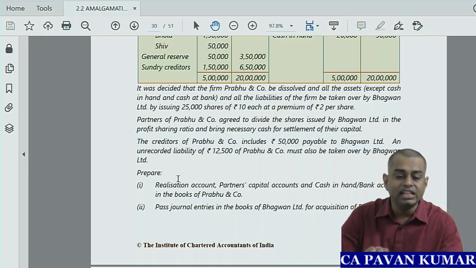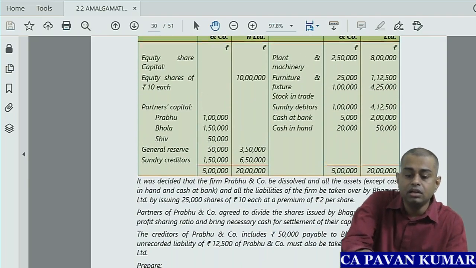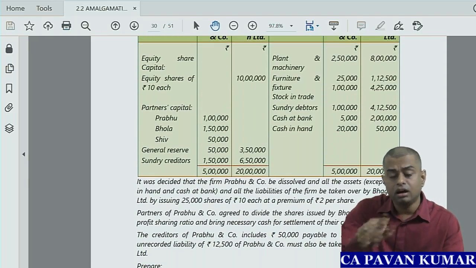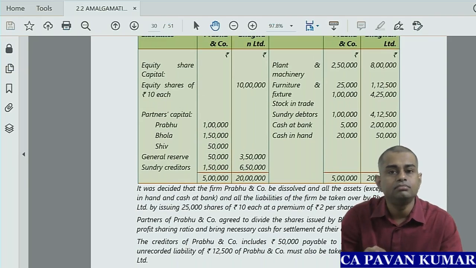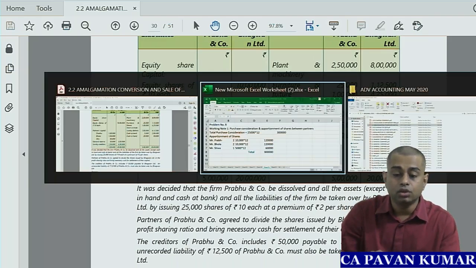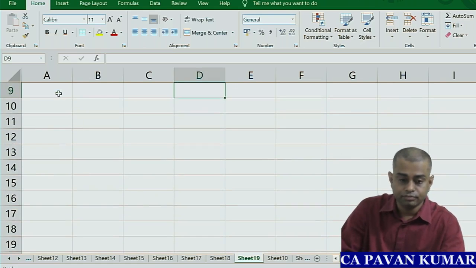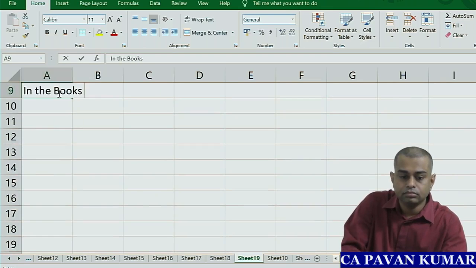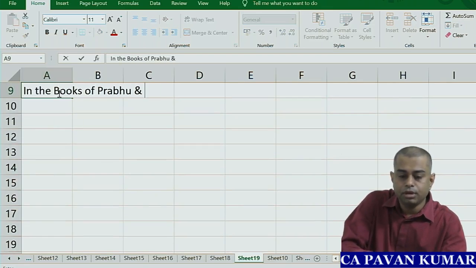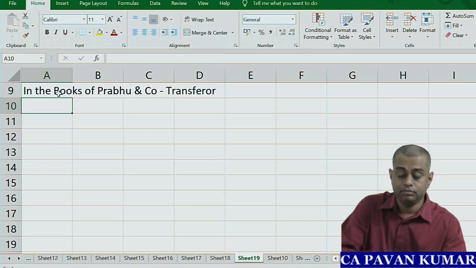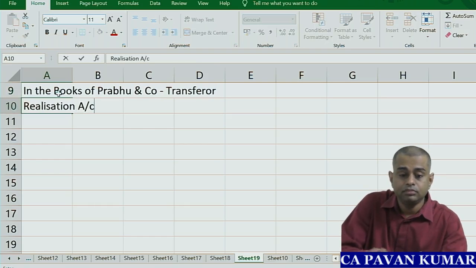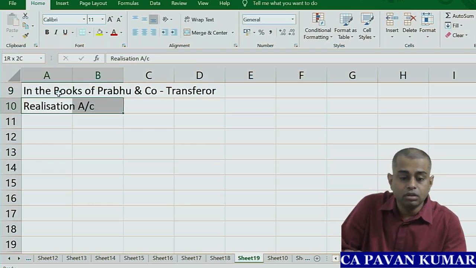We'll start with realization account. Any revaluations are there? No revaluations. So we'll start with realization account in the books of Prabhu and Company - Transferor. Okay, realization account, particulars rupees.